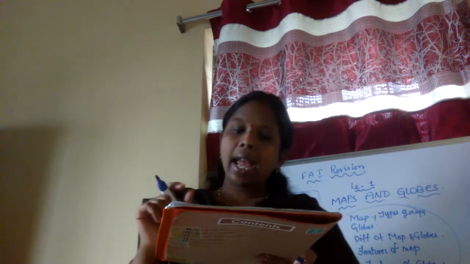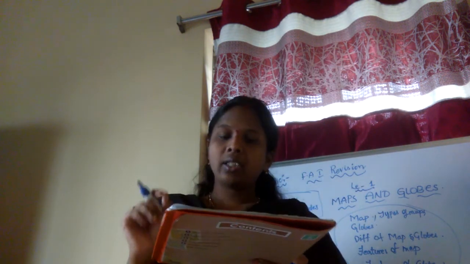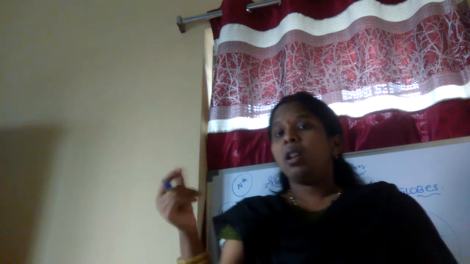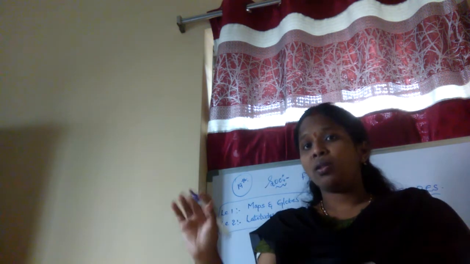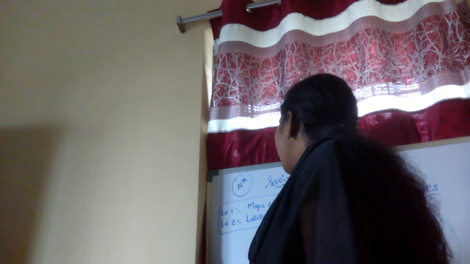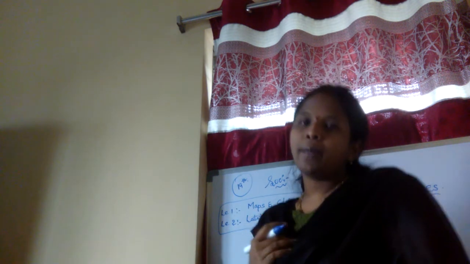At what angle is the axis of a globe tilted? So tilted, in which angle tilted means, before also I said in Telugu also, no? So in which angle it is tilted? 23.5 degrees. 23.5 degrees.